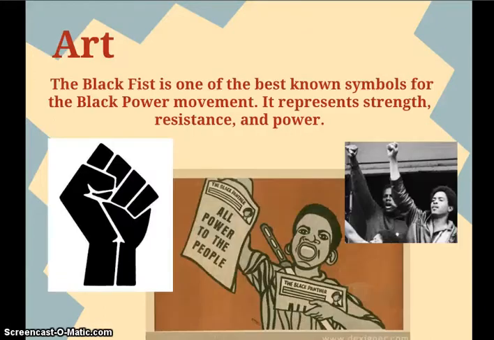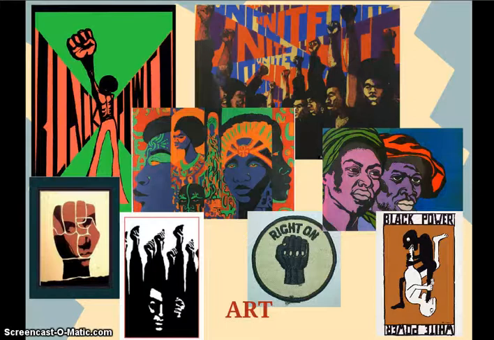Art played a huge role in the Black Power movement. It helped express their views and get their message across. The Black Fist is one of the best known symbols for the Black Power movement. It represents strength, resistance, and power. Here are some examples of art made in the late 1960s during the Black Power movement.